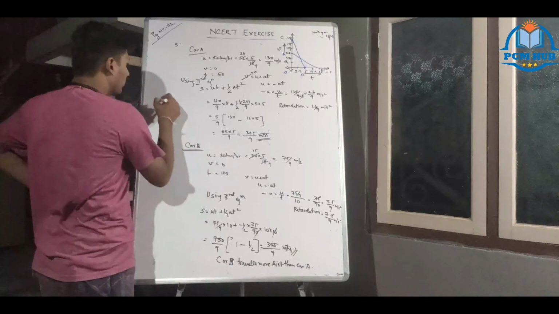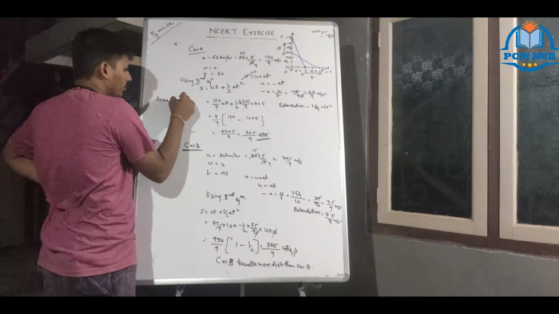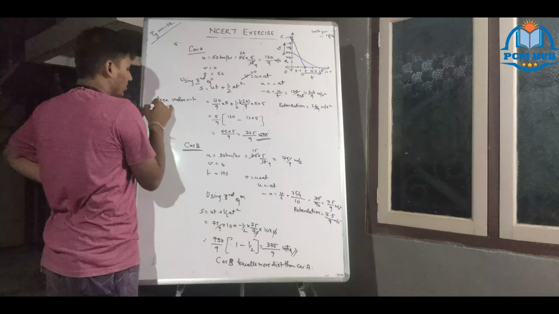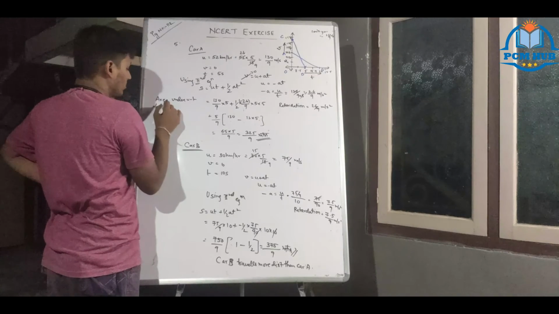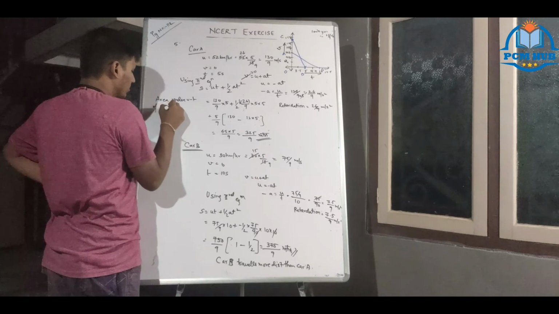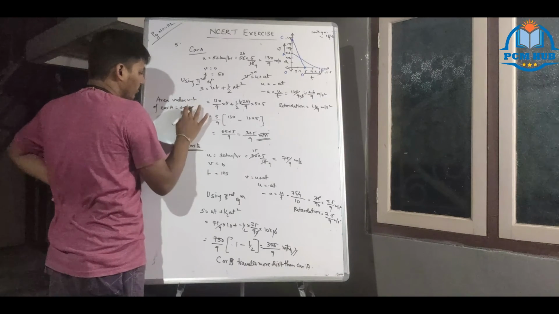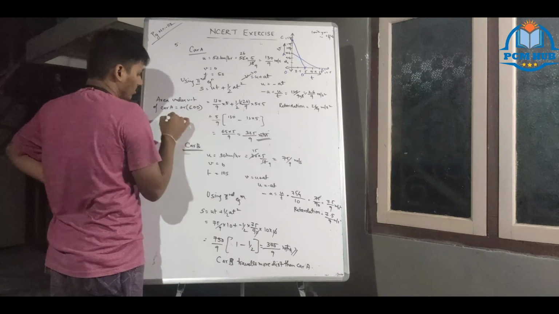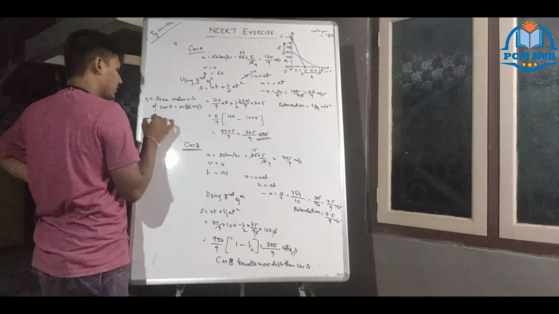Now the area under the VT curve of car A is equal to the area of triangle COD, which is equal to distance.